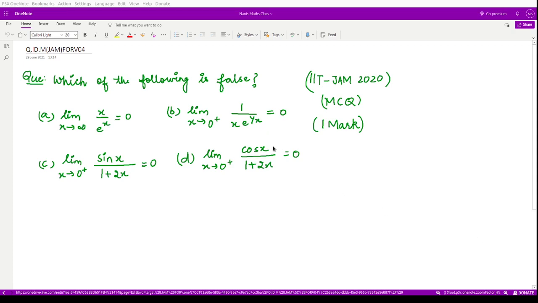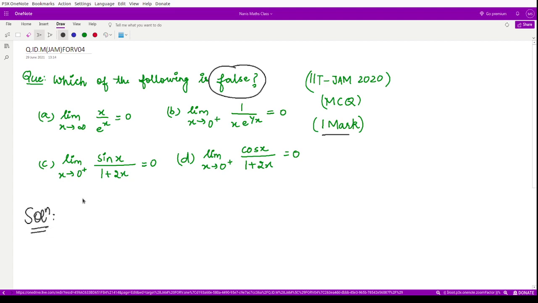In this video, we shall be studying a question which appeared in the exam IIT JAM 2020, and this is an MCQ type of question and it is of 1 mark. It says, which of the following is false. So we are to check these 4 limits and tell which of the limits is false over here. So let us get started with the solution.